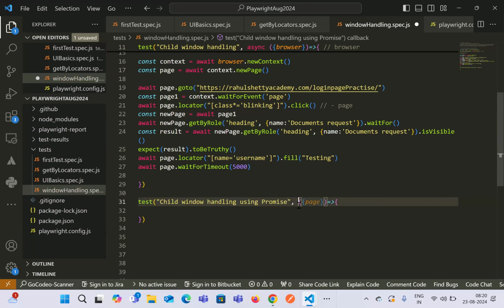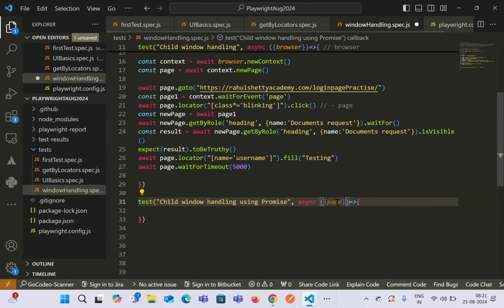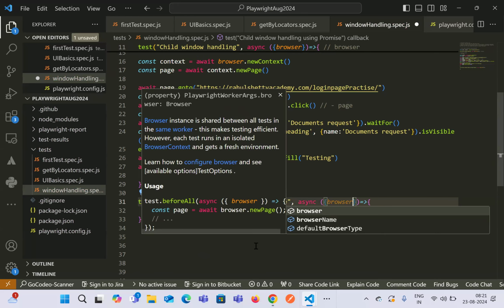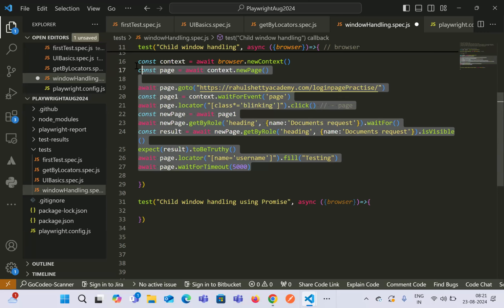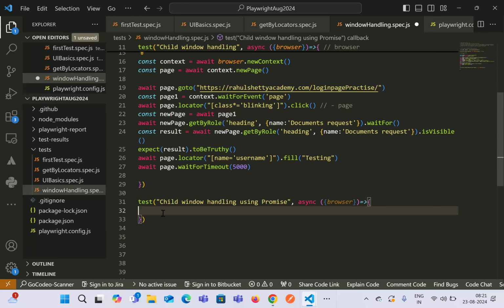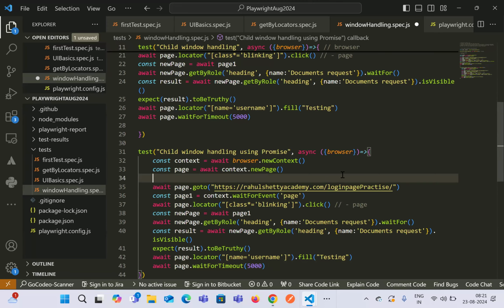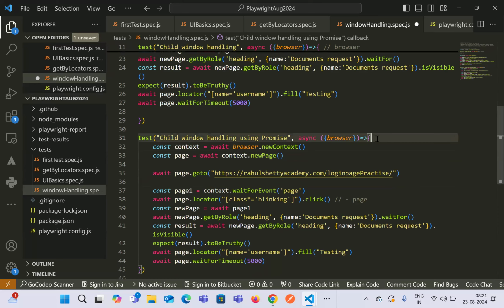Here we again have to write a browser picture, because you know that a new page or new tab will be opened on a context. Now let's copy paste all the values. So these three lines will always be there. We have to create a new context and a new page. Now let's see what happens in general.